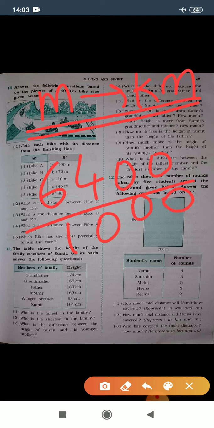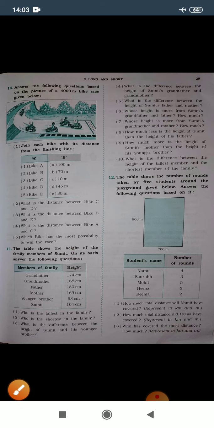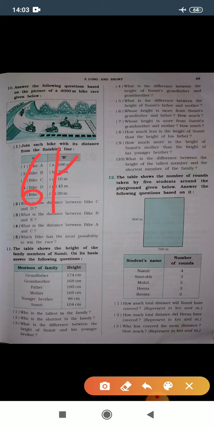In 1000 3 zeros are there, so from behind I will leave 3 digits and I'll put one decimal dot here. So my answer is 6.400. That means 6 kilometer 400 meters.